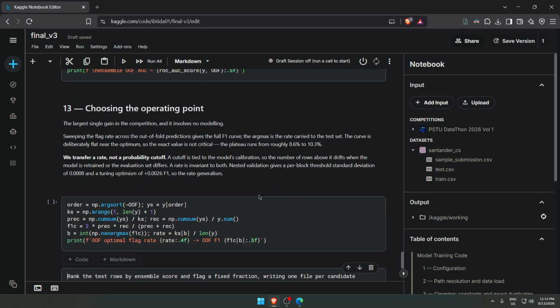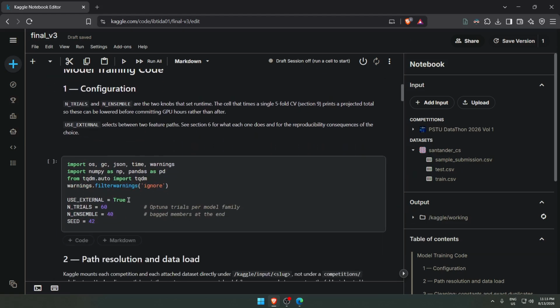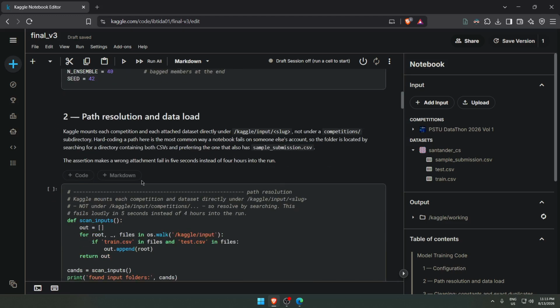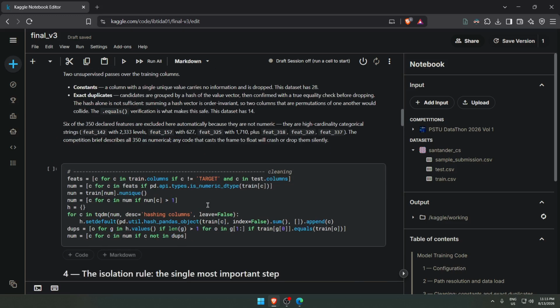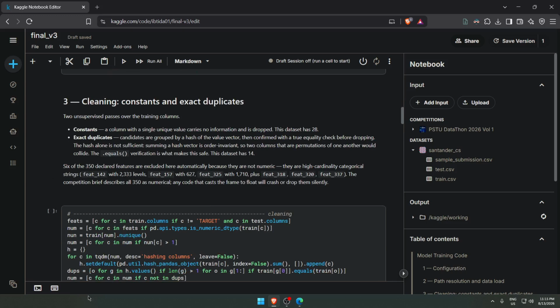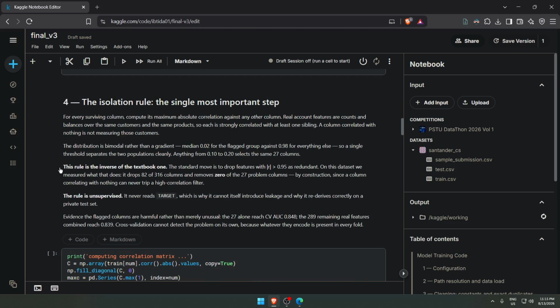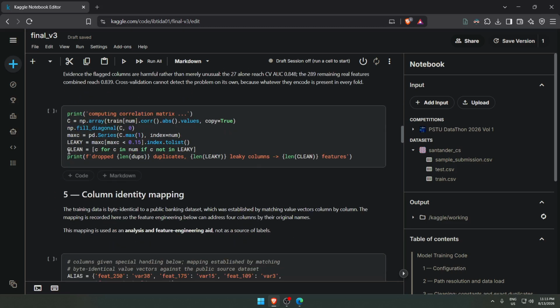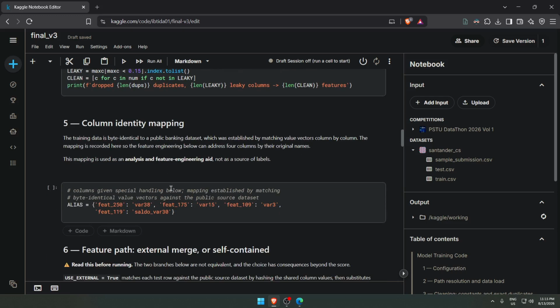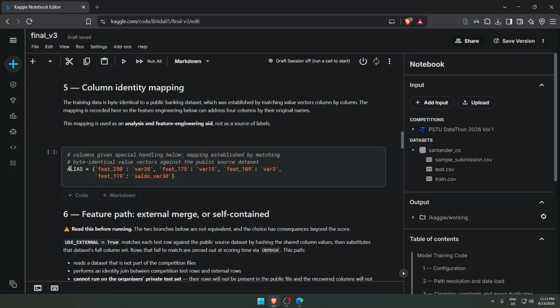So going to the code, what we first did is the configuration. We did the configurations and also the trials. N trials is 60 and the ensemble was 40. We gave a seed of 42. We did the path resolution here, and some cleaning, because after cleaning the data, we showed that we got excellent results. The isolation rule, the single most important step, was here. We dropped some columns, some duplicates and some leaky columns. After that, the column identity mapping was done here. We got some aliases, for example 5250 with var38.